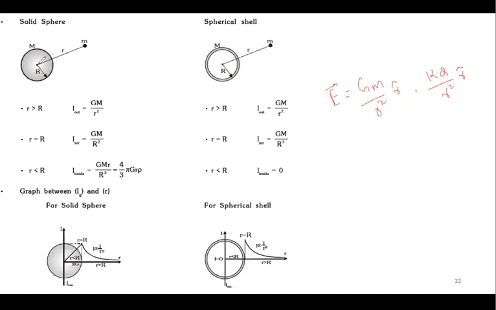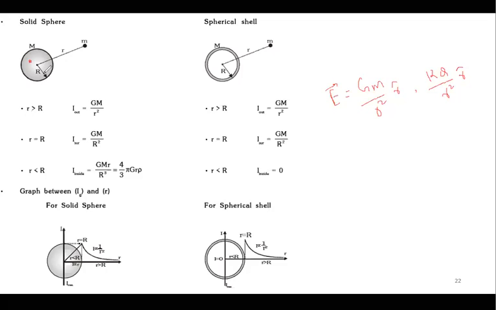So I can say that I'm either taking a point which is inside the sphere or outside the sphere. If I'm taking outside, then no issue. It is considered as a point charge.